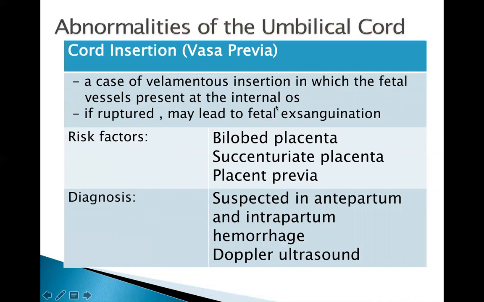You can recall from your topic in second year, normal mechanism of labor and delivery, that during the time of the delivery, the bag of water can either spontaneously rupture or can be artificially ruptured by doing amniotomy. So just try to remember, if the fetal vessels are located near the internal os, during the time of bag rupture, this can lead also to the rupture of the fetal vessels, and that can lead to fetal bleeding and fetal exsanguination.